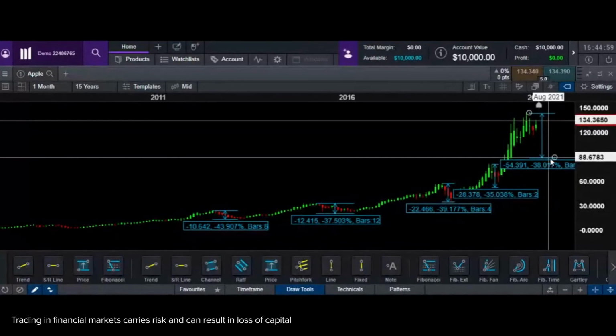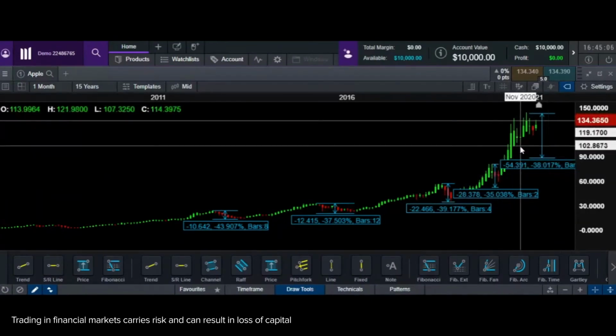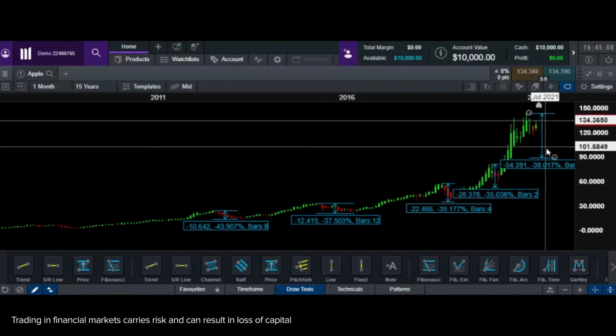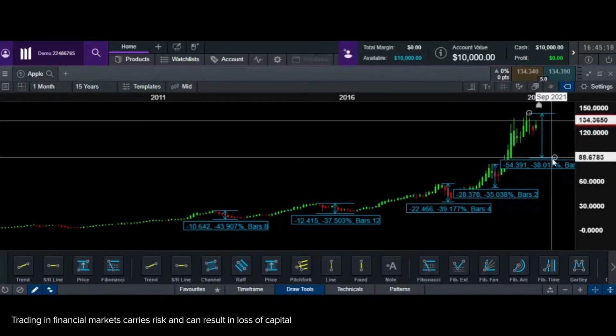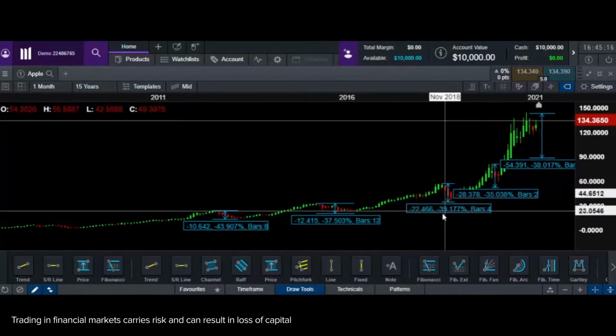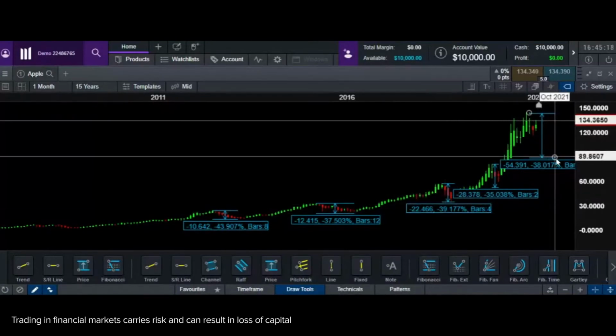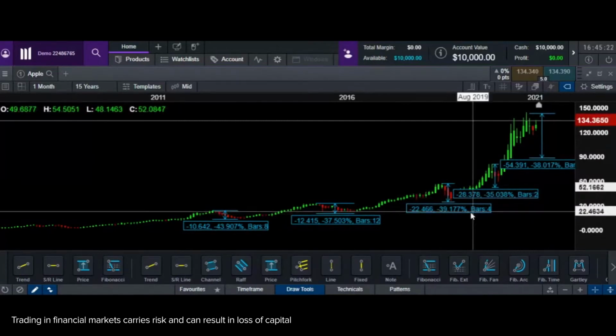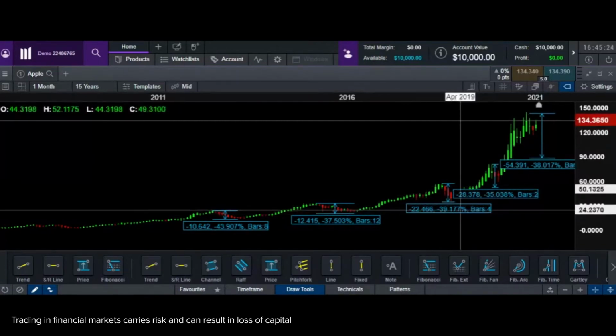Now, this was without using my Fibonacci. I was telling you, if you use Fibonacci, the 61.8% of this entire rally is 88.6, sorry, $88 for Apple. Now, without using Fibonacci, just using the previous historical patterns, we see that Apple still has the potential to come to $88 based on the previous psychological moves that have happened on Apple.